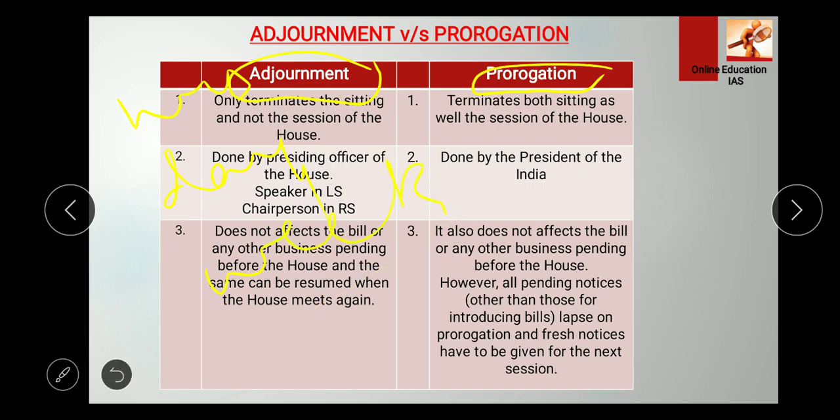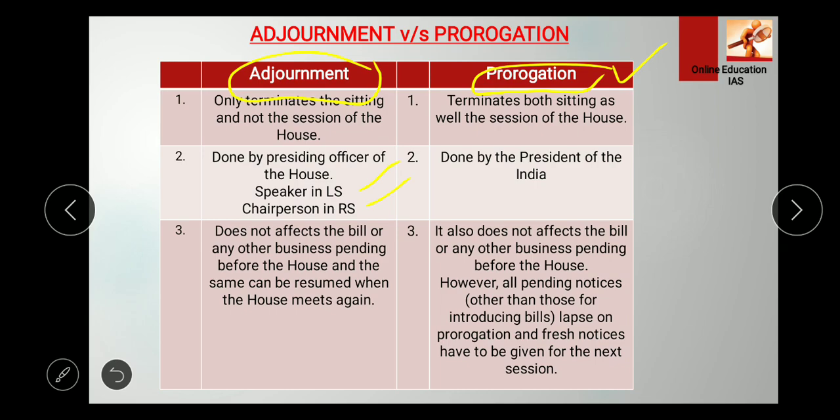Okay, let me erase it. So now we compare. Let's see the prorogation also, right? The presiding officer declares the house adjourned sine die when the business of the house is completed, right? So who is the presiding officer? He is the speaker in the Lok Sabha and chairperson in the Rajya Sabha.